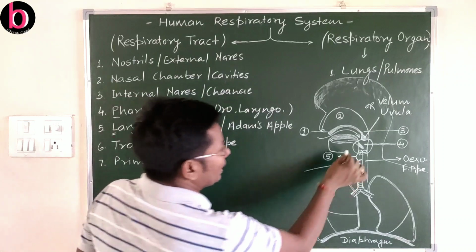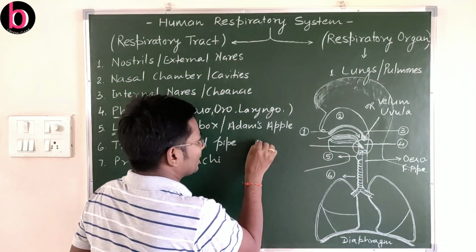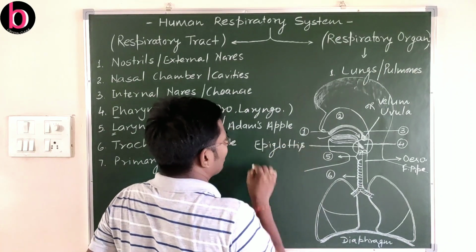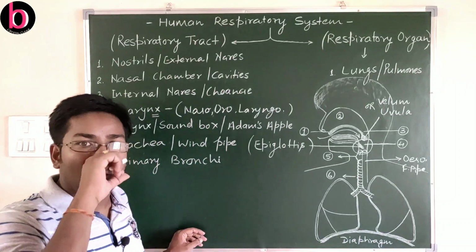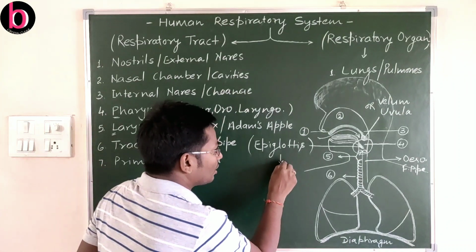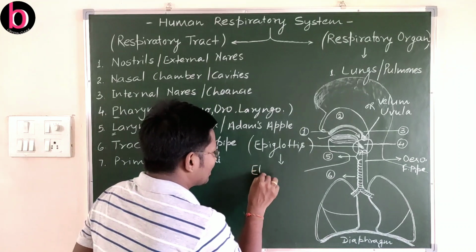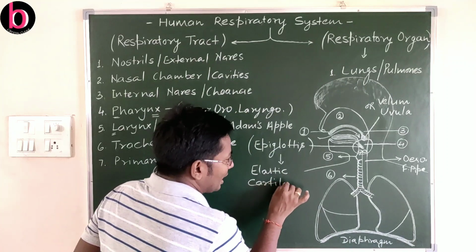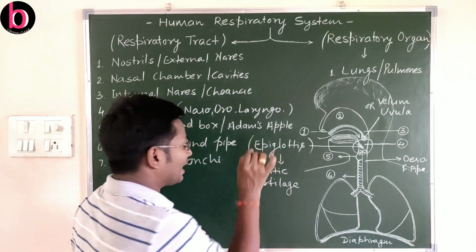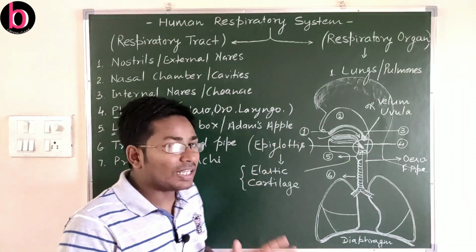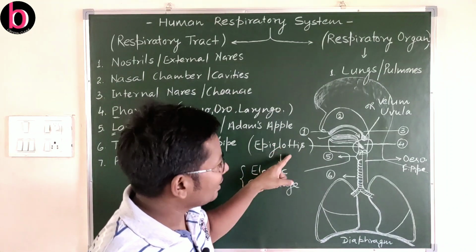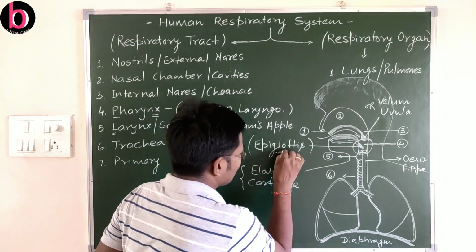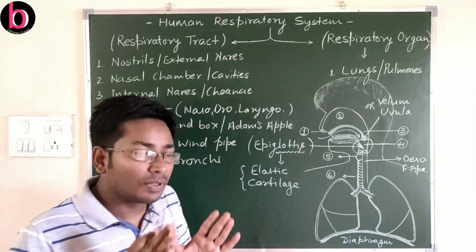This structure is known as the epiglottis. What its role is, and how it is composed, is also very important. The epiglottis is made of elastic cartilage. This is also cartilaginous and made of elastic cartilage. The epiglottis is a flap-like structure, and it is just over the glottis, located at the surface of the glottis.